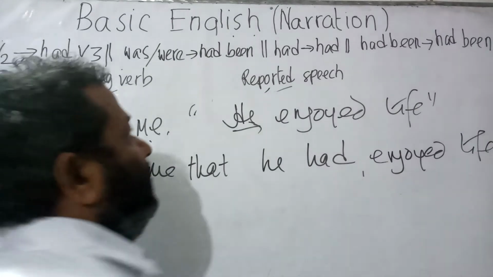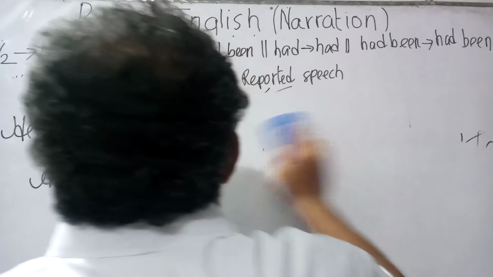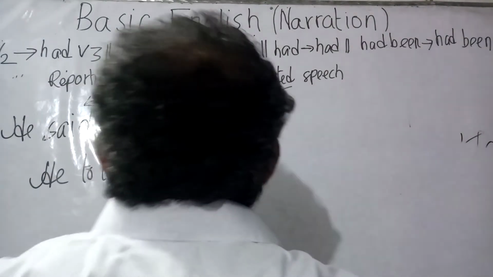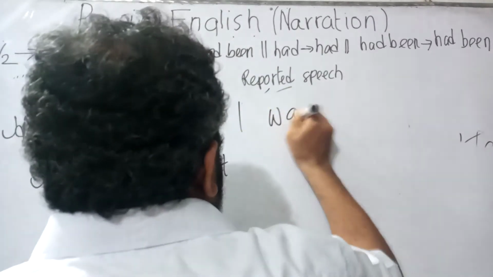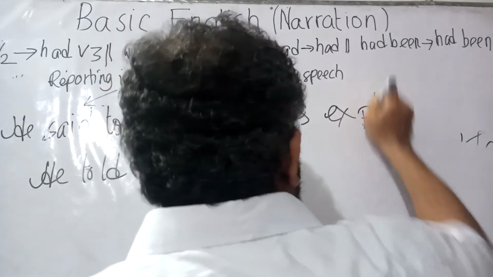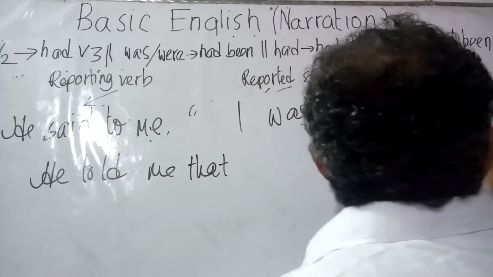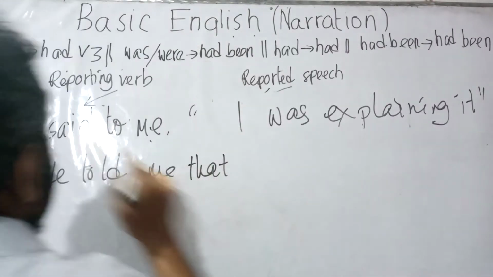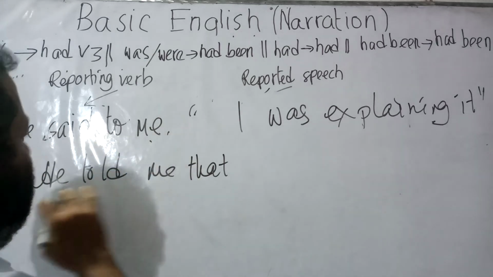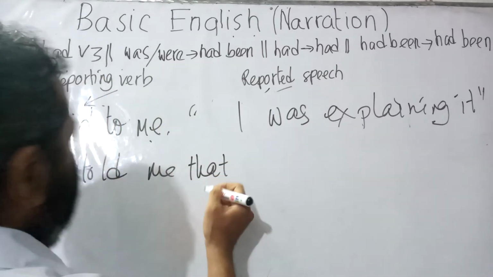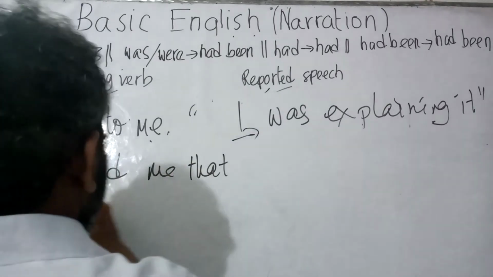Now let us go to another tense and let us write a sentence by using was or were. Now the subject I, so it will be I was explaining it. So he said to has been turned into told. So he said to me has been turned into he told me. The comma has been omitted by that. So he told me that. The word I has been replaced by the subject he. So he told me that he.